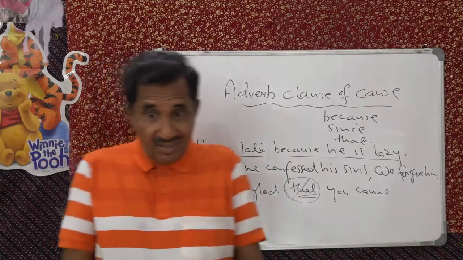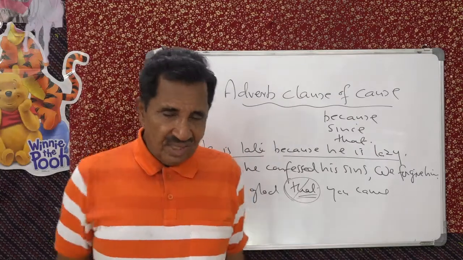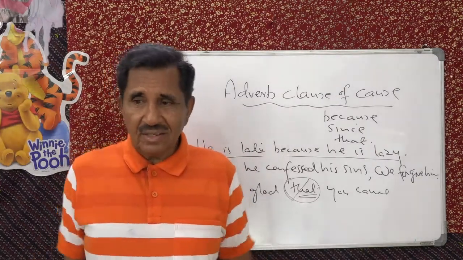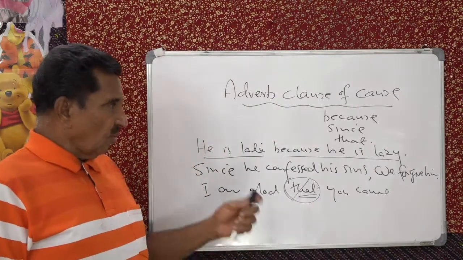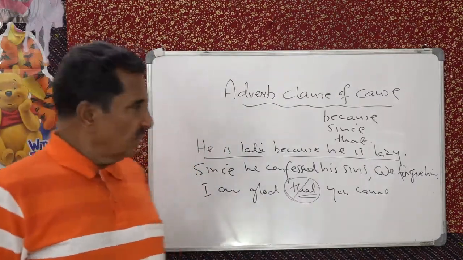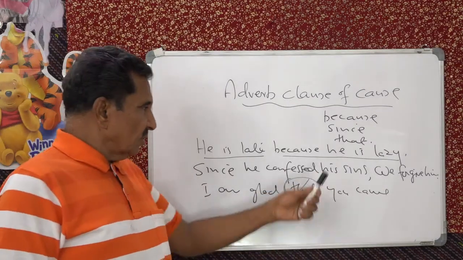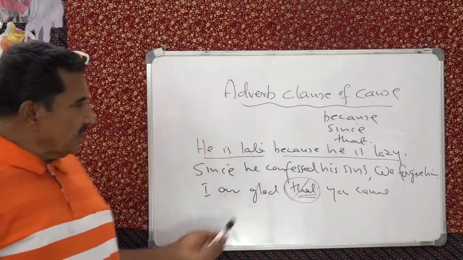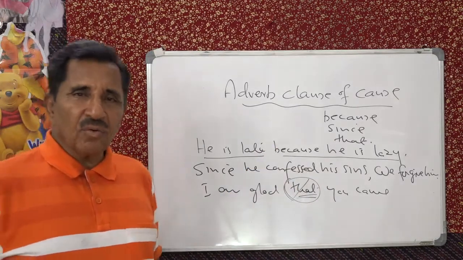I am glad you came out in flying colors. I am glad you are glad. So this is an adverb clause of cause. That's very simple. Whatever happens in the main clause, there is a cause. And to express that cause, you can use because or since or that, and very often you omit that.